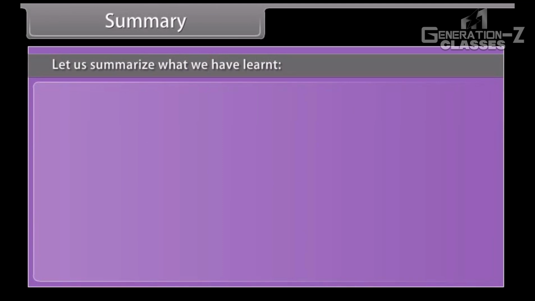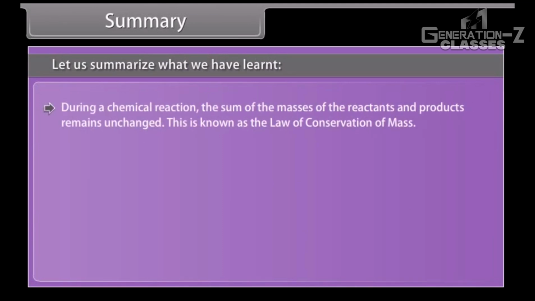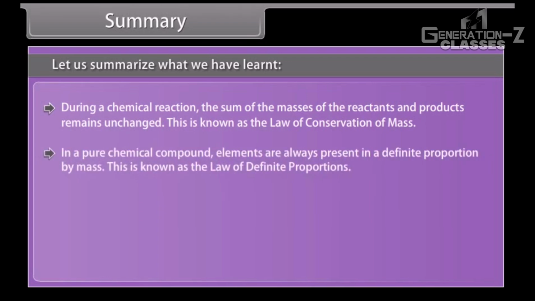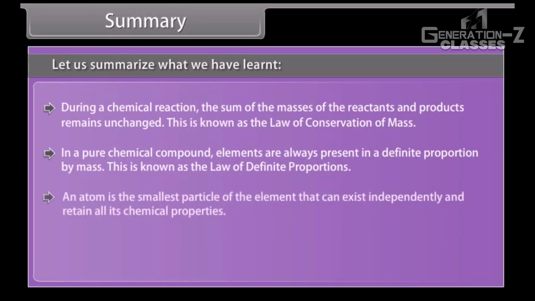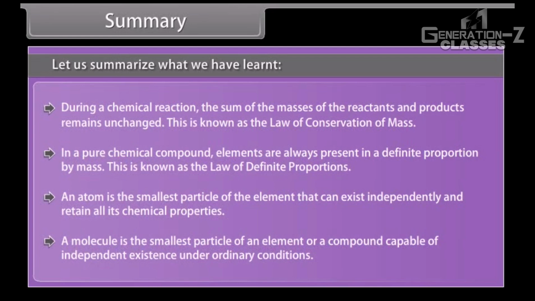Summary. Let us summarize what we have learned. During a chemical reaction, the sum of the masses of the reactants and products remains unchanged. This is known as the law of conservation of mass. In a pure chemical compound, elements are always present in a definite proportion by mass. This is known as the law of definite proportions. An atom is the smallest particle of the element that can exist independently and retain all its chemical properties. A molecule is the smallest particle of an element or a compound capable of independent existence under ordinary conditions.